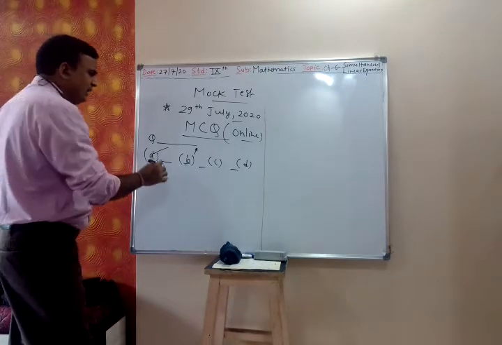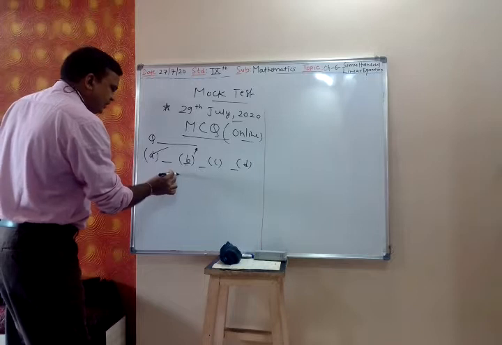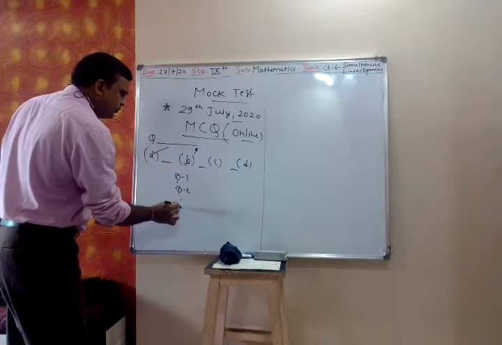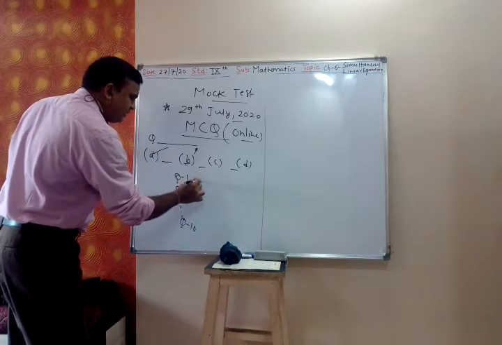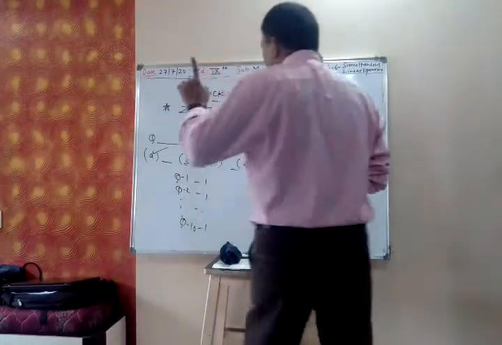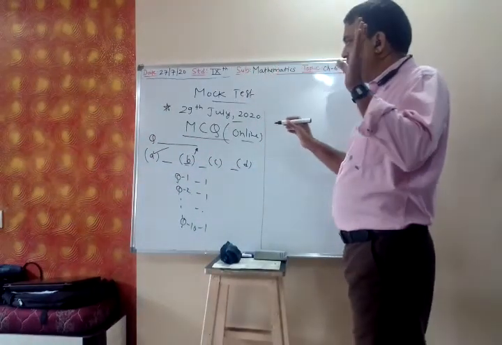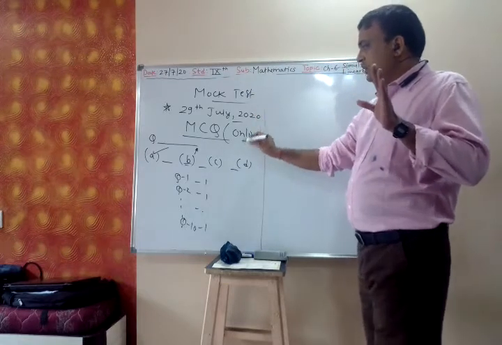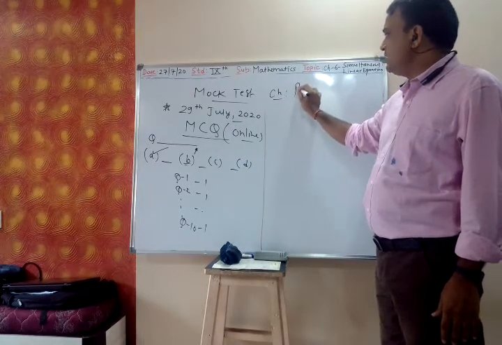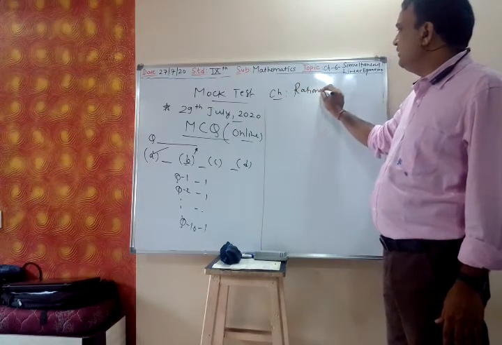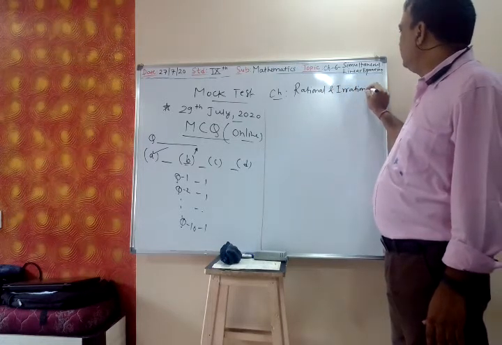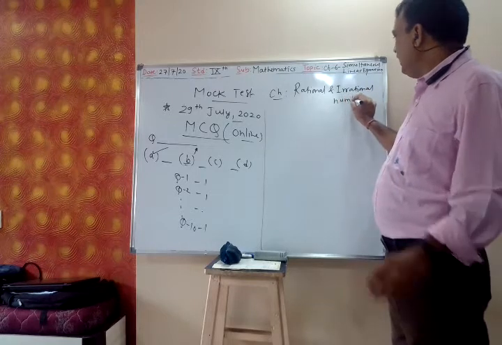Wait, 29 July and total there will be 10 questions. Question number 1 up to question number 10 will be there. Each will carry 1 mark. I am talking about the mock test, not the unit test. The chapter for this mock test will be rational and irrational numbers. Only one chapter I have kept for the mock test.